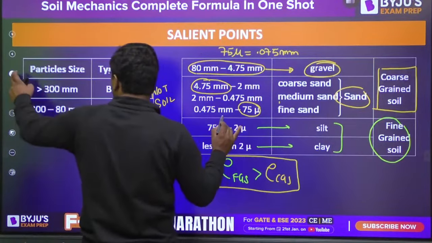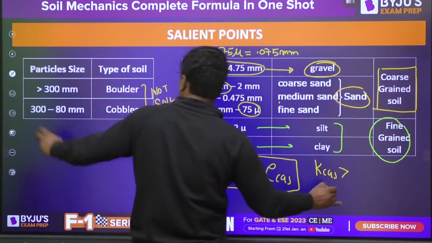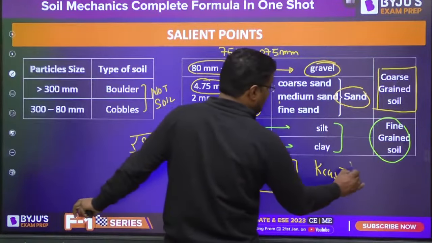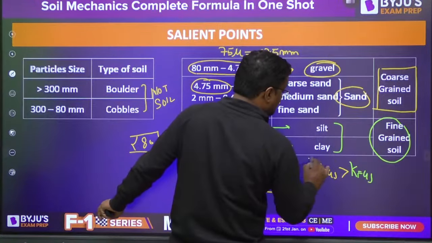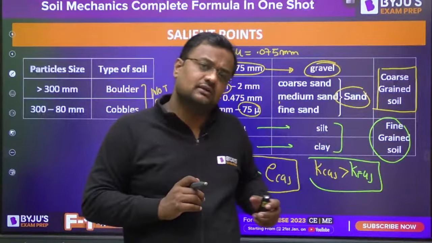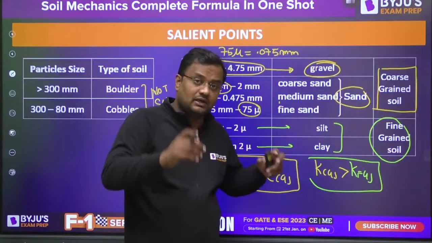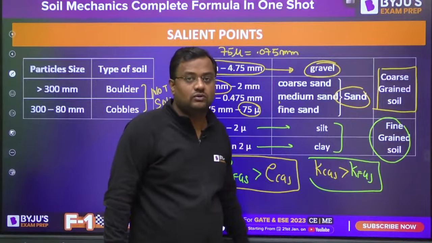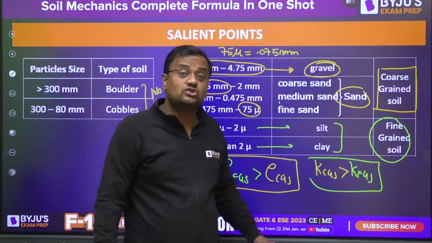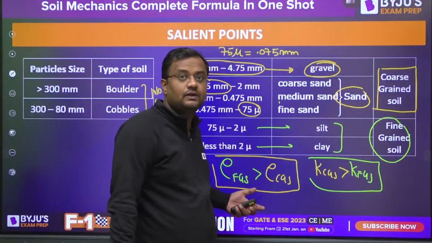But the permeability of coarse grain soil is greater than the permeability of fine grain soil, because in fine grain soil there are small voids, so water is not able to move fast. In coarse grain soil, voids are bigger, so water moves fast and permeability is more. But the number of voids is so large in fine grain soil that the void ratio becomes bigger there.